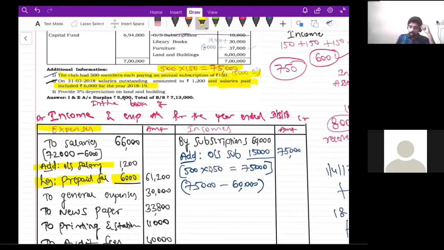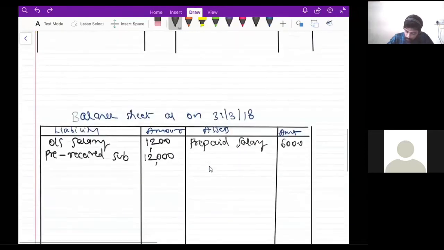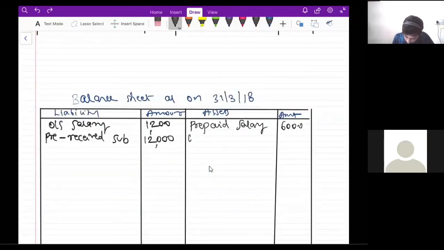So now you tell me, income is outstanding. That is outstanding subscription. Outstanding subscription is on the income side, right? So when income is outstanding, will that be an asset or a liability? Very good. That will be an asset, right? So go to the asset side. Outstanding subscriptions, 15,000 rupees.